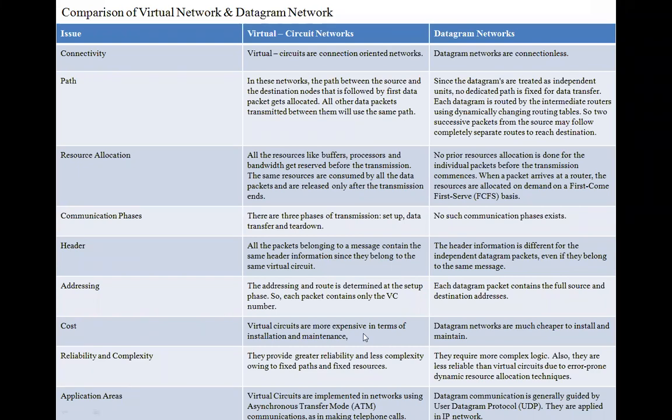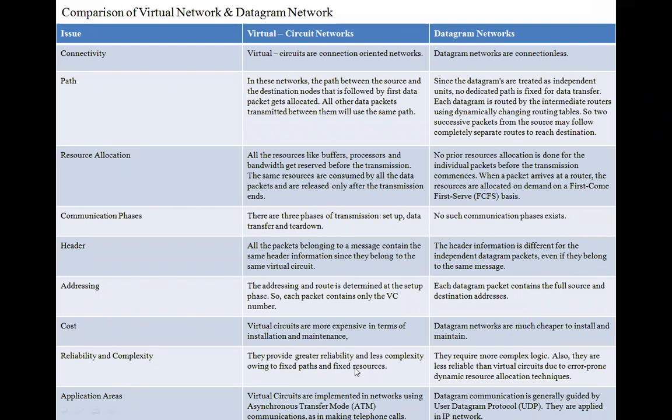Cost: virtual circuit is more expensive initially because you have to install physical devices, and more expensive in installation and maintenance. Datagram does not require much installation, and once installed not much maintenance is needed. Reliability: virtual circuit is highly reliable.